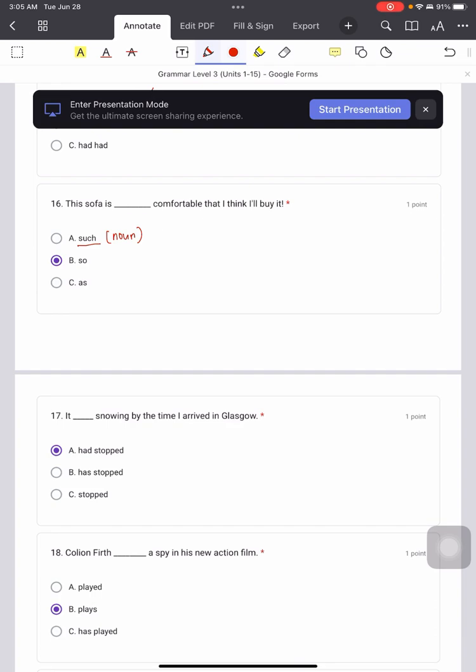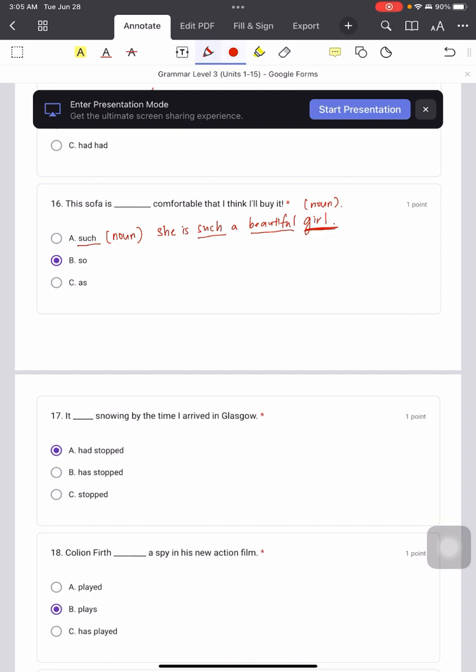For example, wow, she is such a beautiful girl. See that? So when you use such, you can have an adjective at the back, no problem. But eventually, there's a noun at the back. Girl is a noun.